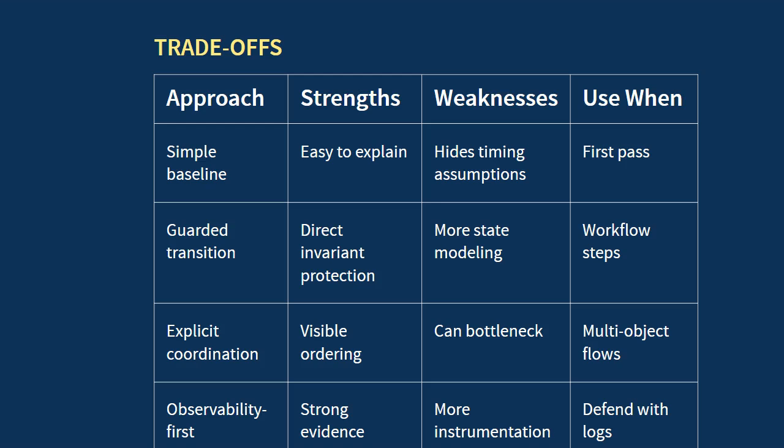That comparison gives us the design choice: simple baseline, guarded transition, explicit coordination, or observability-first design. None is universally best. Each one answers a different pressure point. Which one should I choose first when I defend my project? Choose the smallest mechanism that protects the invariant, then show the evidence that it works under pressure. That is the same logic you will carry into the integrity packet and A4.